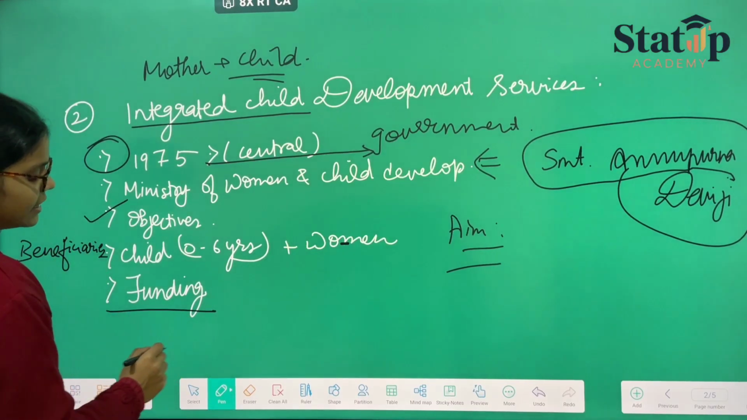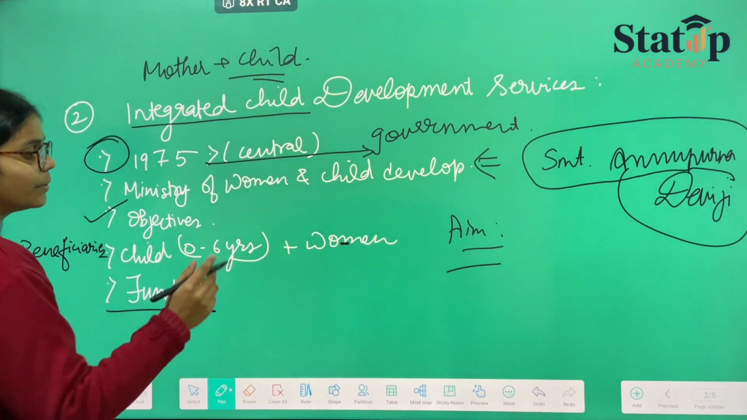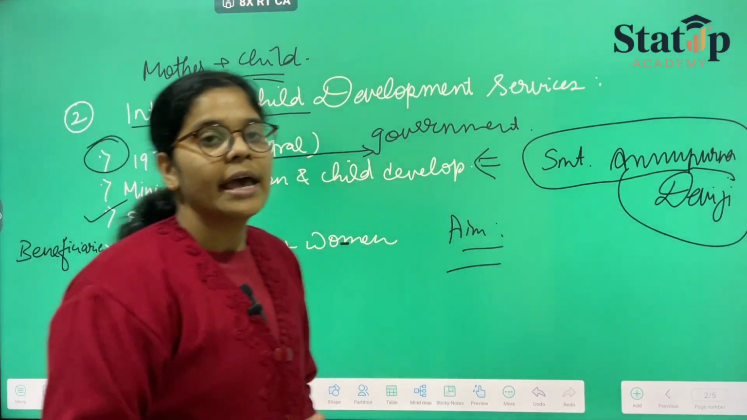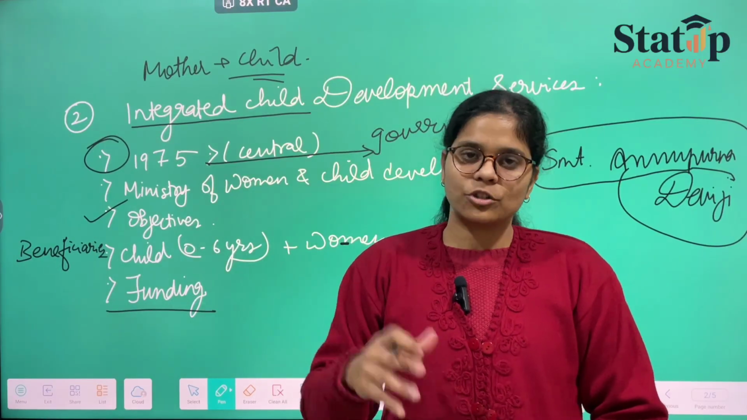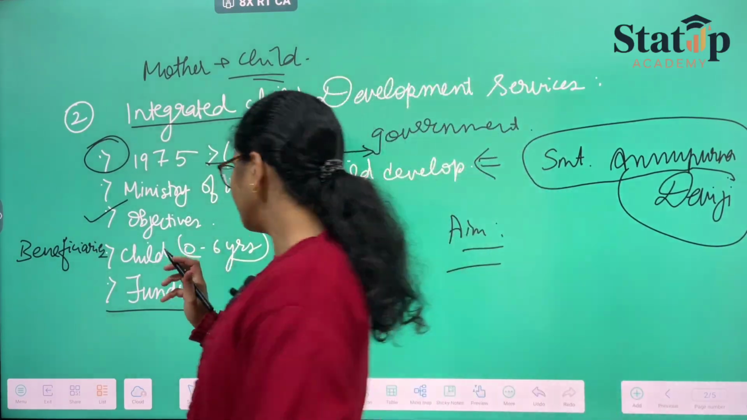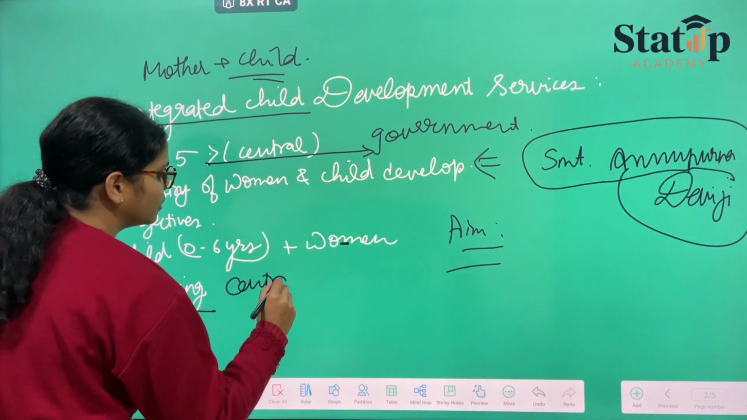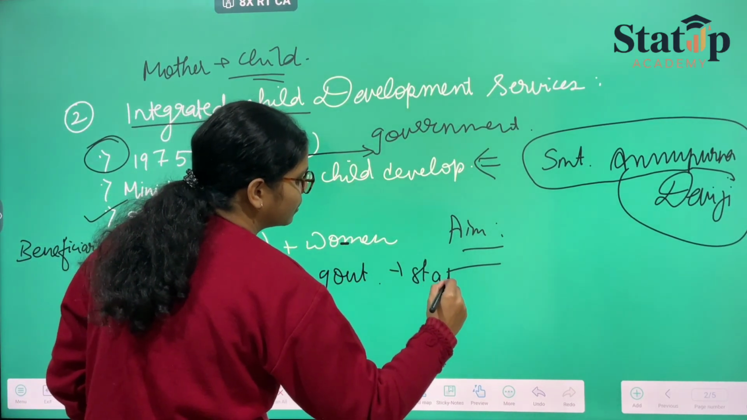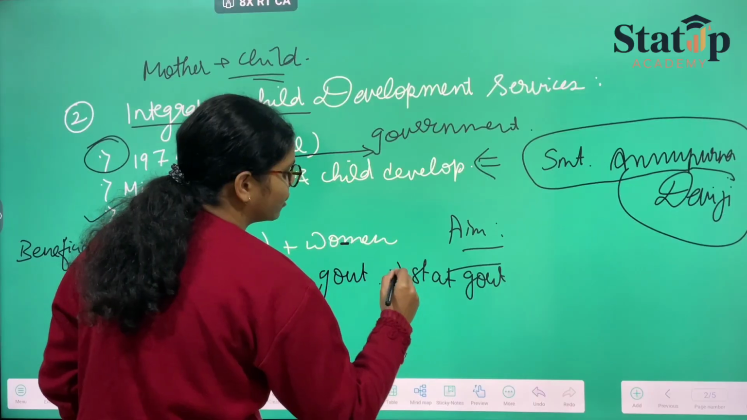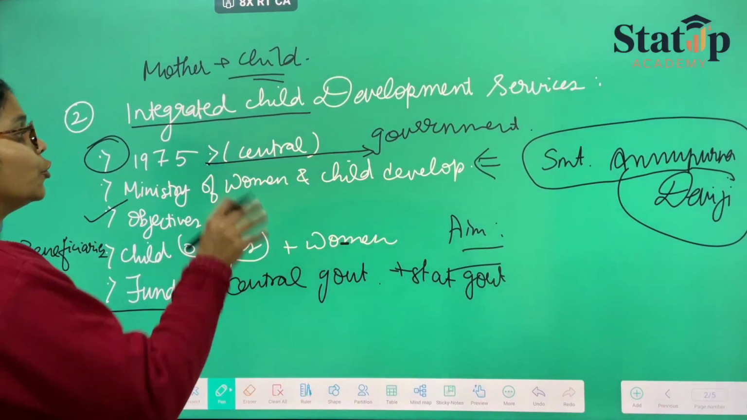And the funding, since funding has to be taken, because health things cannot be provided free, so funding has to be taken. So funding will be given from the central government plus the state government. Okay. Both these governments will be giving funding to whom?